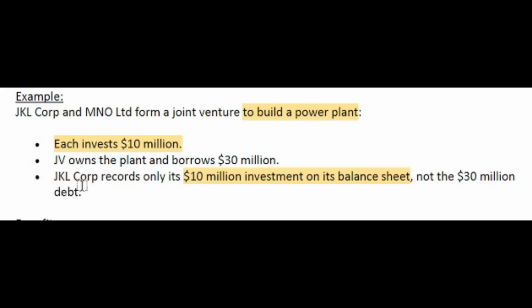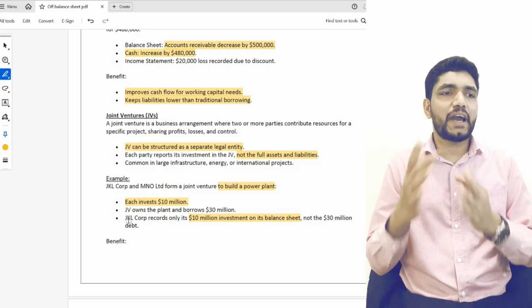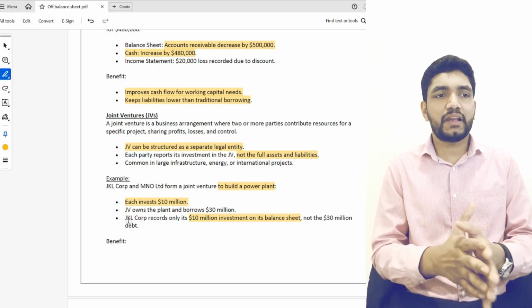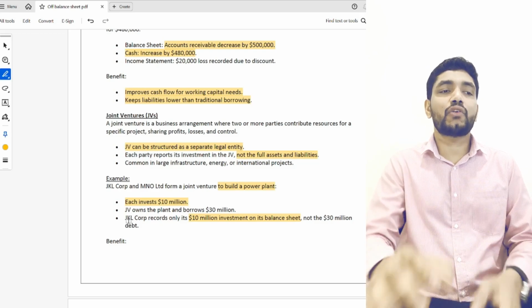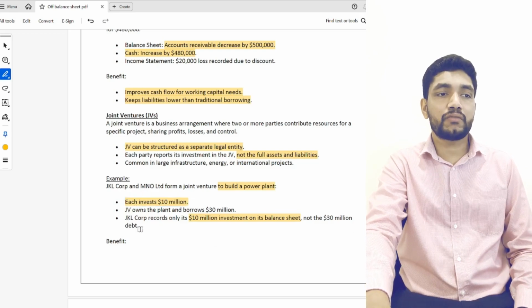So the joint venture received 10 million from both companies and is borrowing another 30 million to finance this project. Both parent companies will show only 10 million as an investment on their balance sheets. It is not showing the 30 million debt of the joint venture.